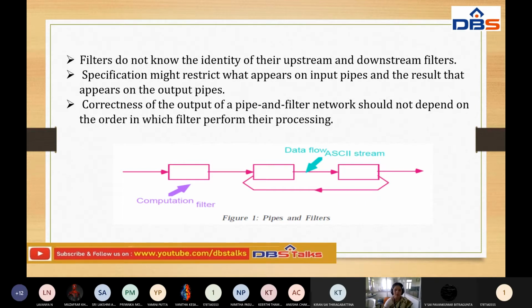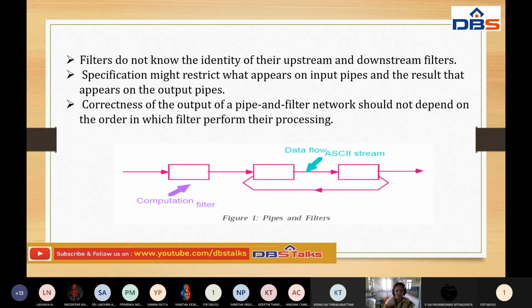They are not following any order. Whichever filter is ready to take the data and transform it gets the priority. It is like time scheduling: whichever process comes to the processor will be processed by the processor, as in the operating system. Here also there is no specific order, not first come first served. Whichever is ready first is processed, and it gives the output according to the stream of input. That is the main thing.